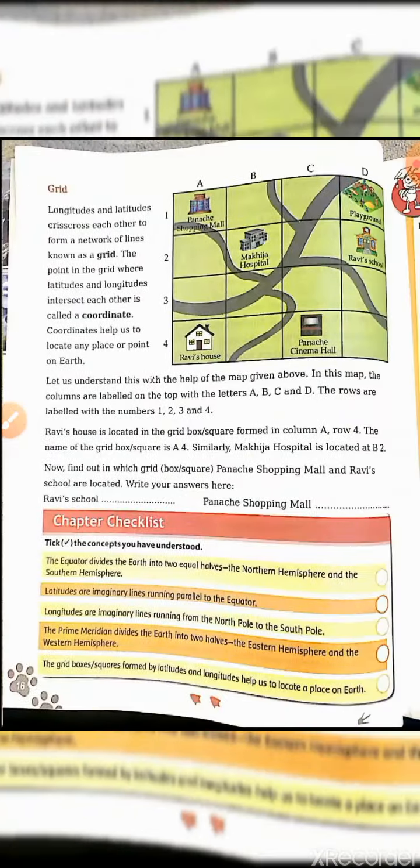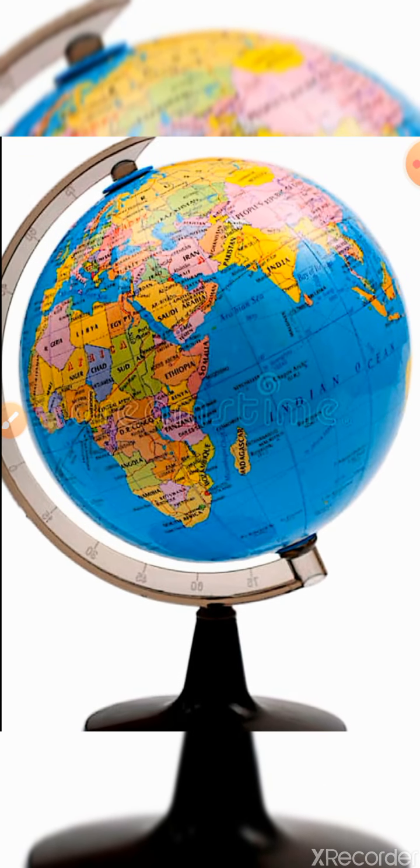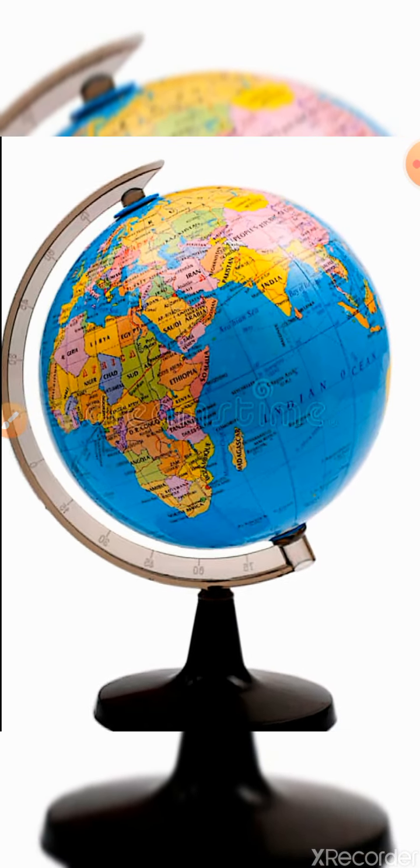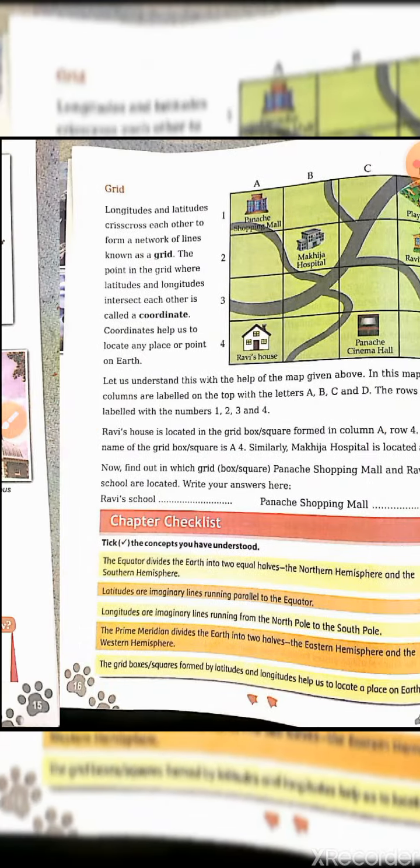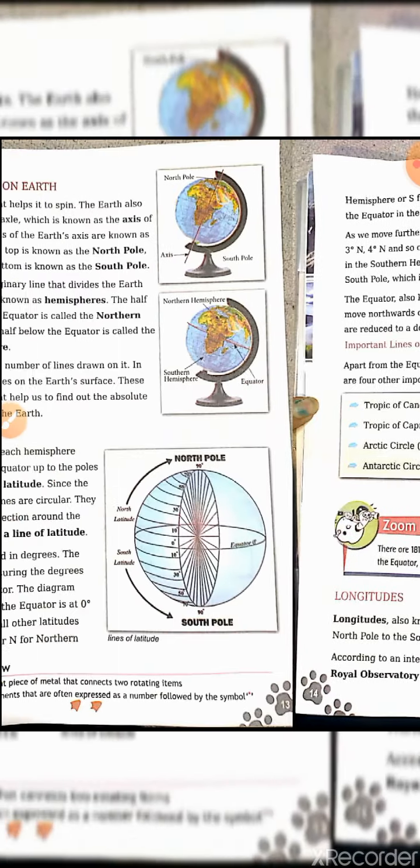First one is the latitudes. First I'll show you the different lines. See, you can see the map, see the globe. You are seeing that many lines are making a grid. Some are vertical, some are horizontal, and all these together make a grid. So out of this, what are latitudes? Latitudes are the horizontal lines drawn parallel to the equator.